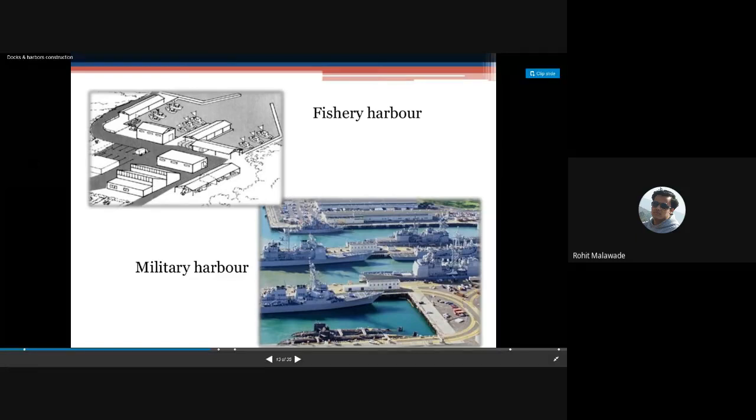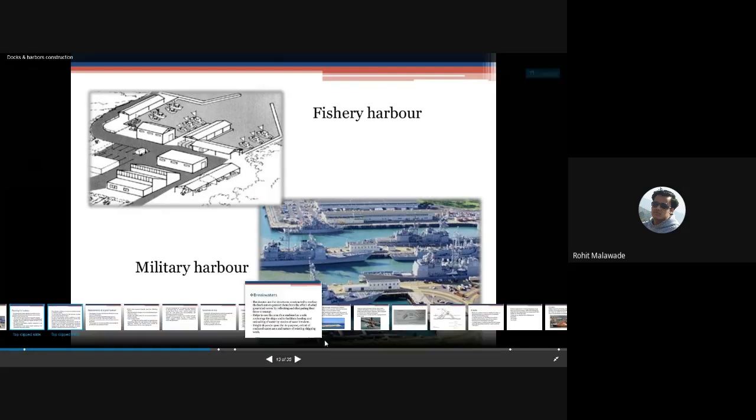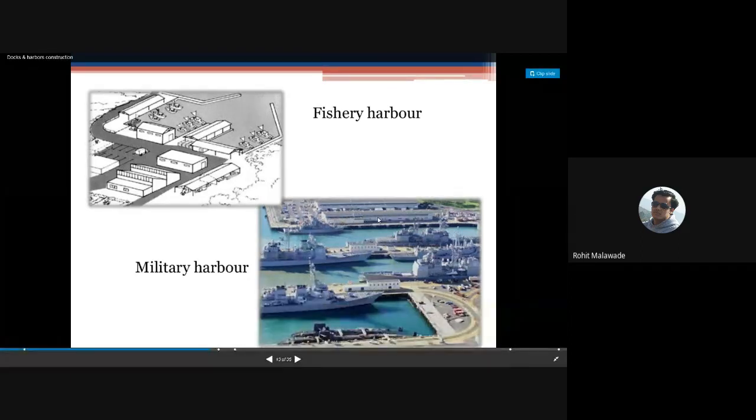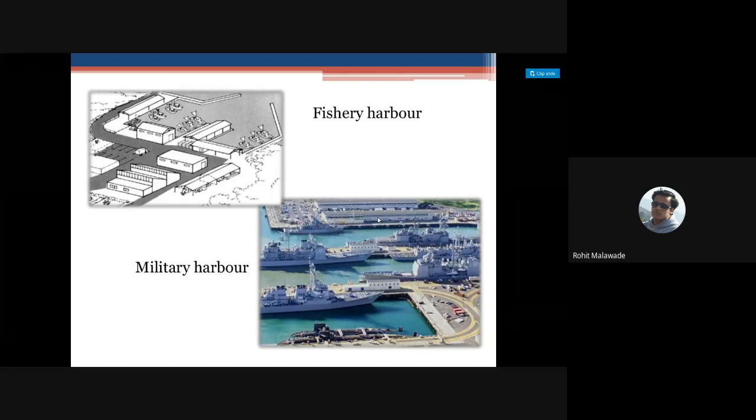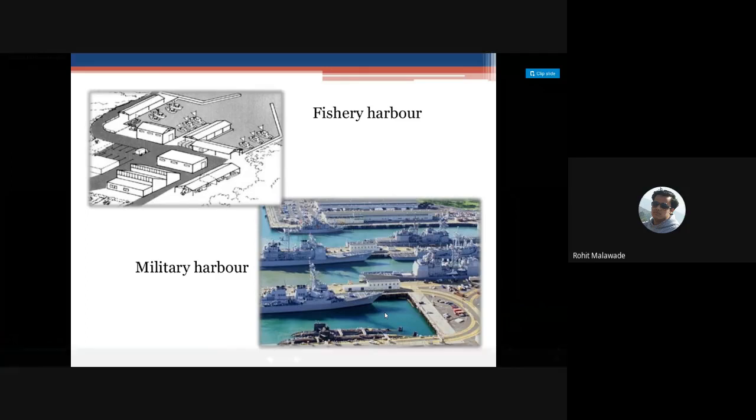So here we can store whatever fishes have been caught. Right, here we are going to store it, and this is your military harbor, where the loading and unloading and then refueling of your warships happens, right? And then if any kinds of ammunitions, see here you can see the submarines are there, right? This is your submarine, this is your warships, right? So this is how your naval or military harbor is going to be maintained.